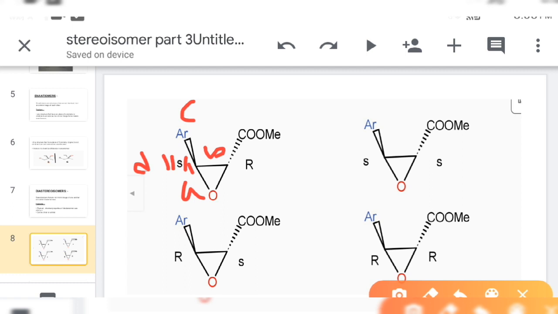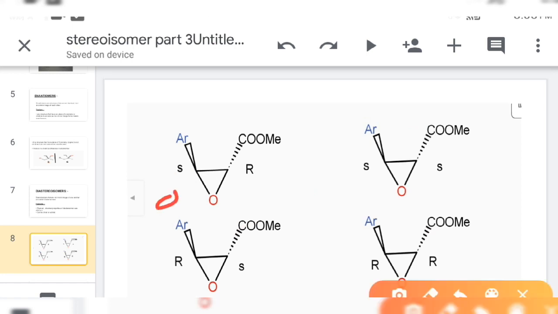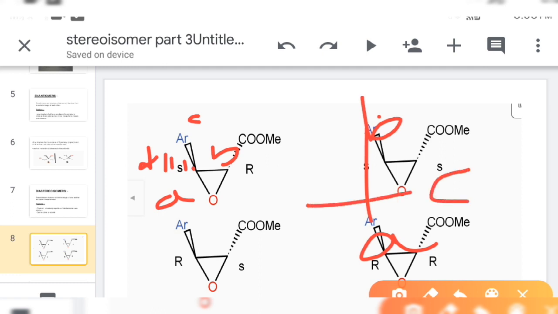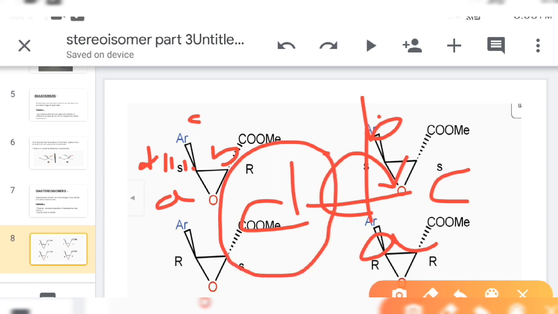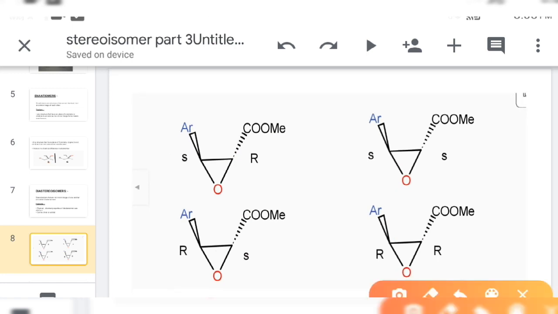So A, B, C is clockwise, but the lowest priority group is in vertical position, so this will be S. If we determine the RS nomenclature of this center, we find R. In the same way, this is R, this is S, this is S, S, R, and R. So S, R, R, S.